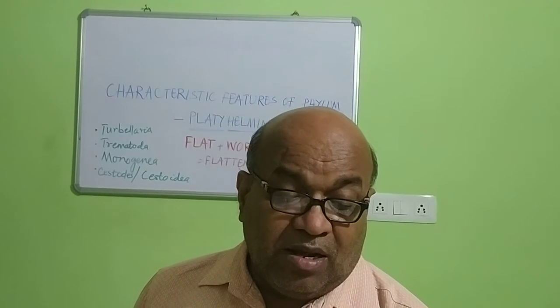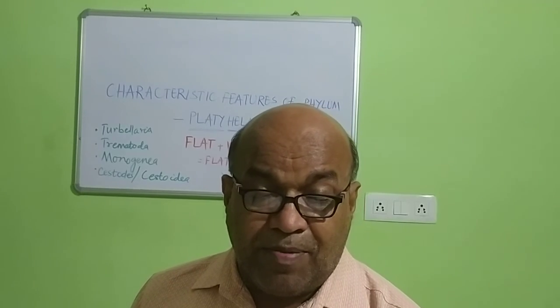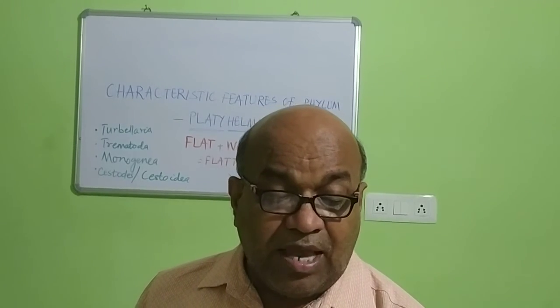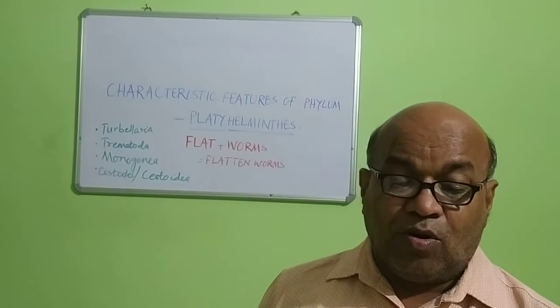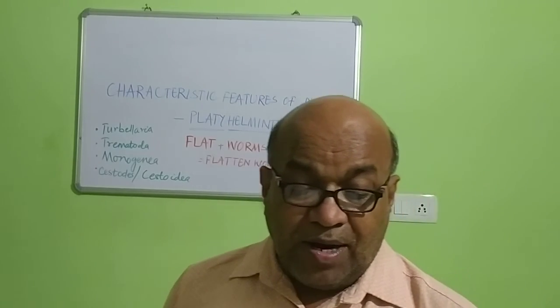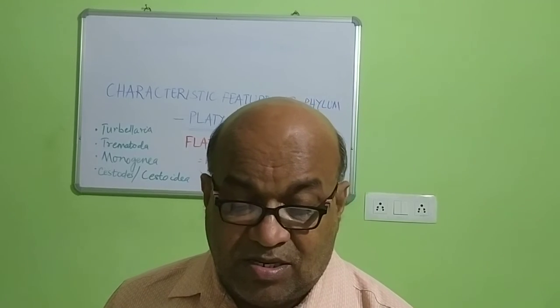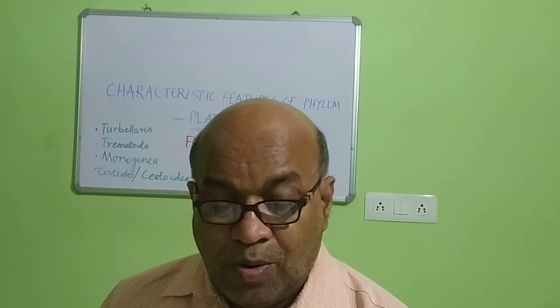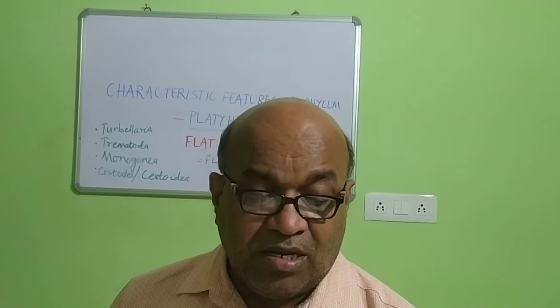Then they are generally hermaphroditic by nature. That means male and female characteristics are both present in the same body, so they are called bisexual and also monoecious. But the digenean flukes are gonochoristic, with separate sexes.